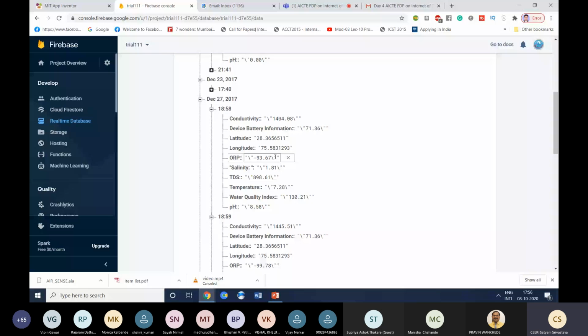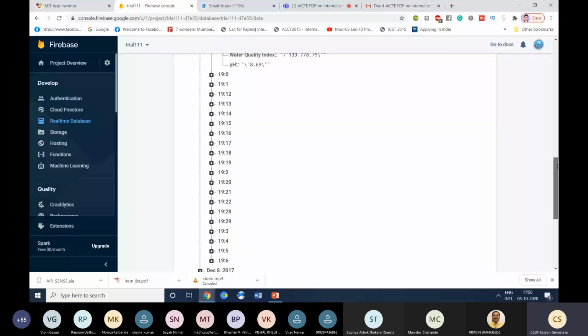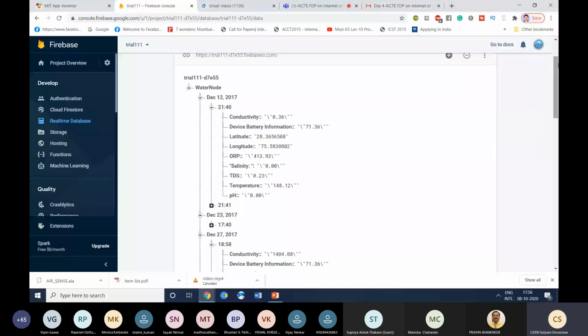This is also very simple. Only three to four steps are required to set up the account on Firebase. Just like MIT App Inventor, this will also integrate with your Google Gmail ID. This is also open with my Gmail ID, and you can set up the whole account, store data, implement different machine learning algorithms, and see the real-time data set. I think due to time constraints, we have to stop our session here.